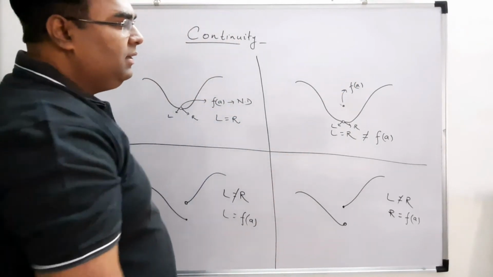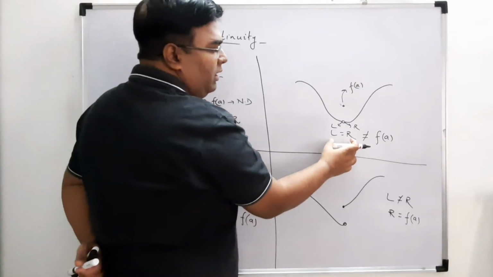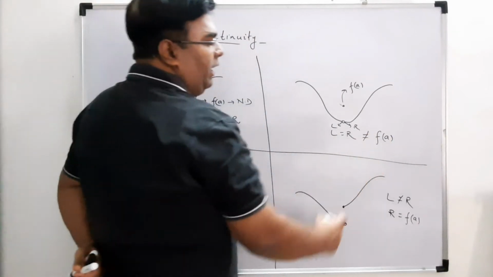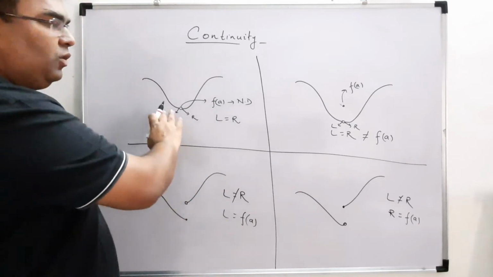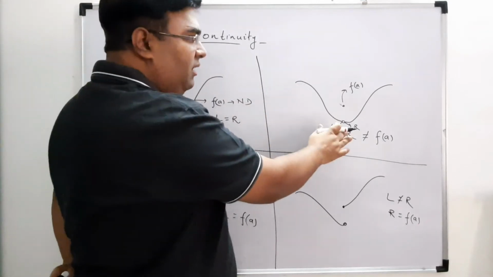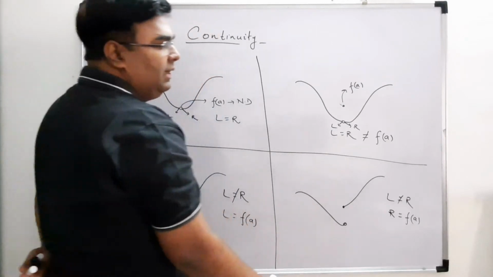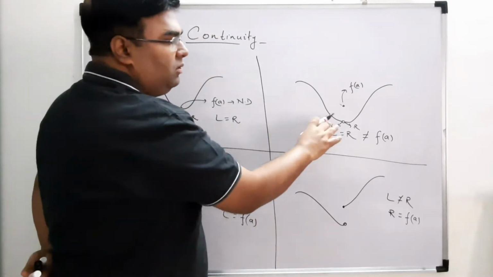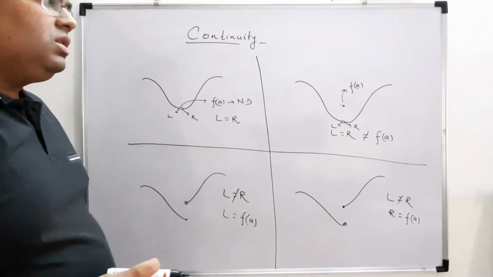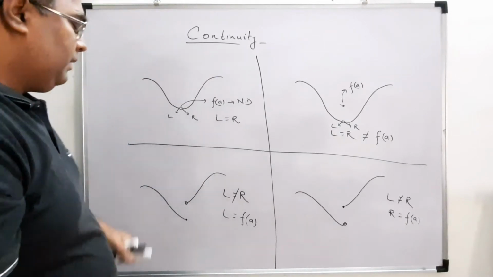So we can say that L is equal to R, which is not equal to f(a). Here f(a) was not defined, but here f(a) is defined with a different value, not equal to L, which is equal to R. In this case also our function is not continuous, right?